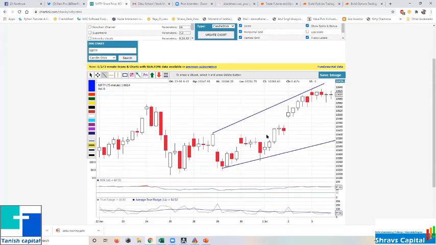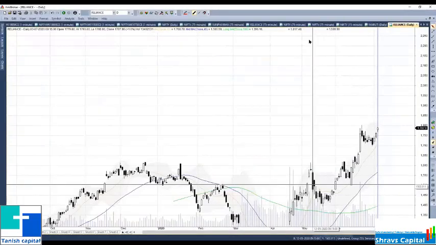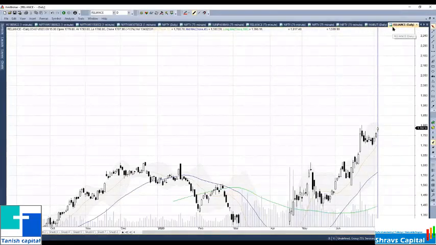I am drawing the lines. I generally use, once again I will share my AmiBroker view. So you are getting the AmiBroker view, right?